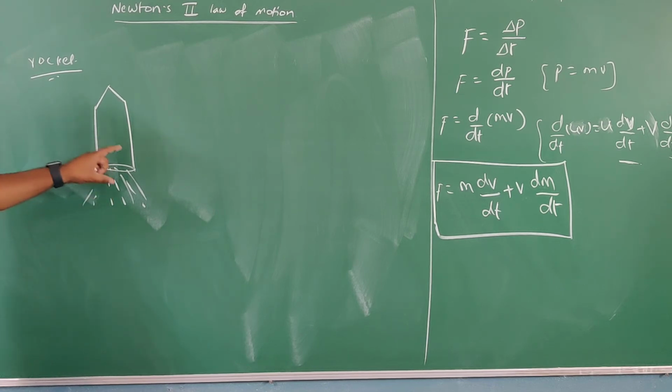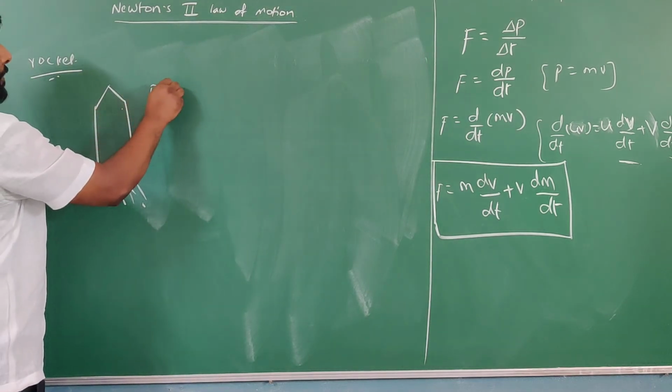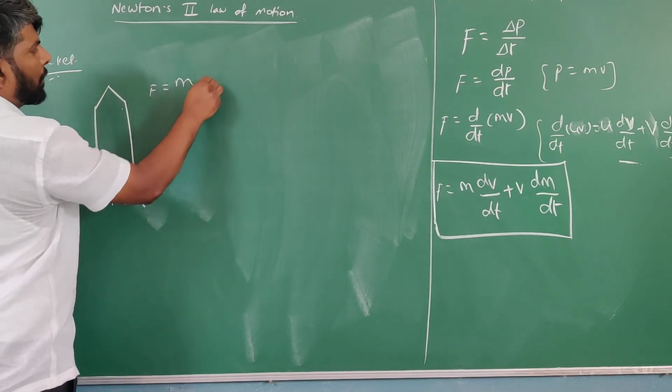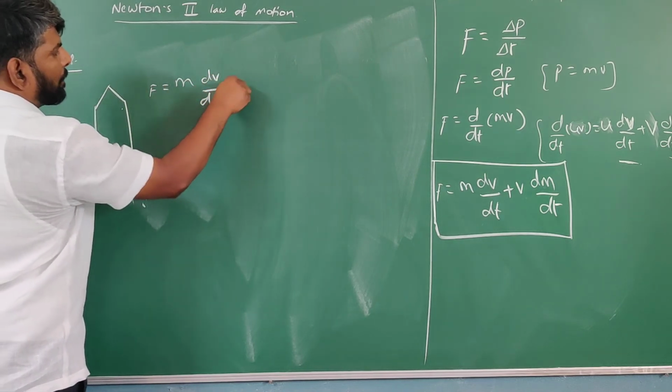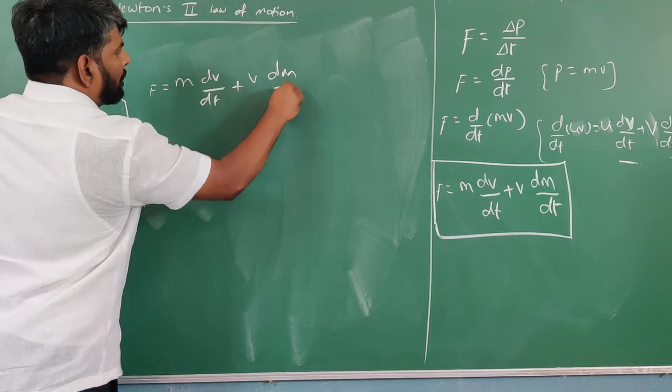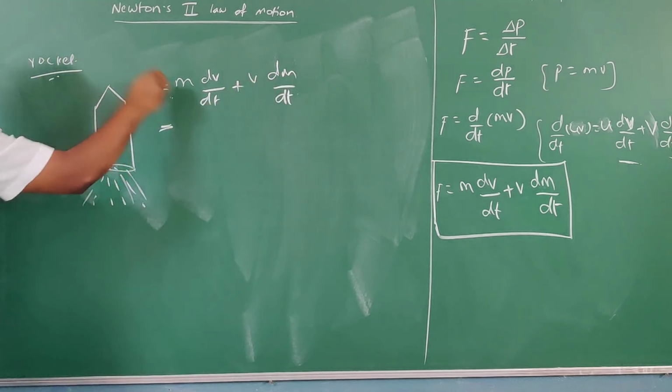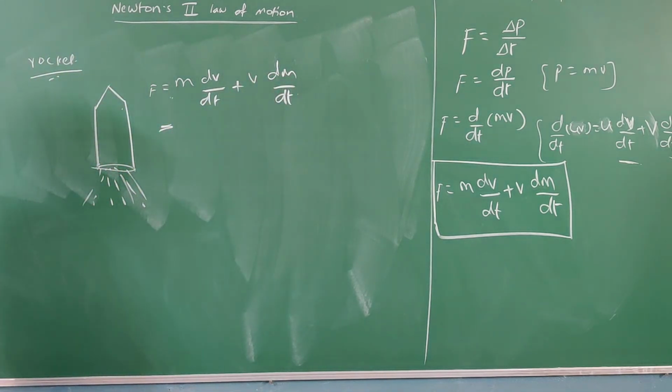Right? So in this case, is mass variable or constant? Variable. So in this case, for finding the value of F, you need to substitute the formula m dv by dt plus v dm by dt. This is the formula you need to substitute in the case of rocket propulsion. F equal to ma is wrong because here mass is not constant, mass is variable.